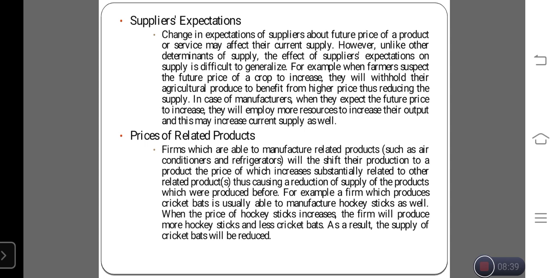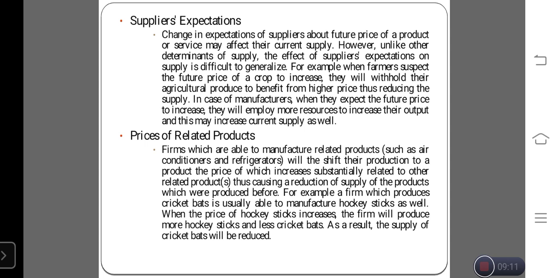However, unlike the other determinants of supply, the effect of supply expectation on supply is difficult to generalize. For example, when farmers expect the future price of the crop to increase, they will withhold the agricultural produce to benefit from the higher price, thus reducing the supply. In the case of manufacturers, when they expect the future price to increase, they will employ more resources to increase the output, and they may increase the current supply as well.